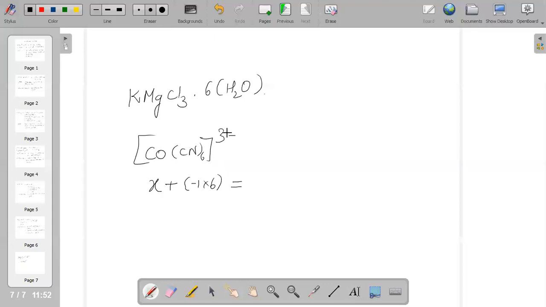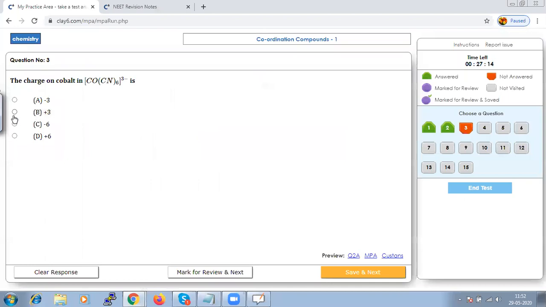The total charge is equal to -3. So X minus 6 is equal to -3, X is equal to +3. This is the way you calculate if they are asking for a specific one. So the charge of cobalt in this compound should be +3. Option B is correct. Let us save that and go to next.